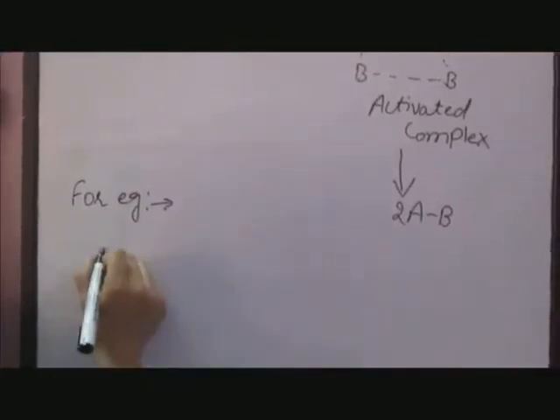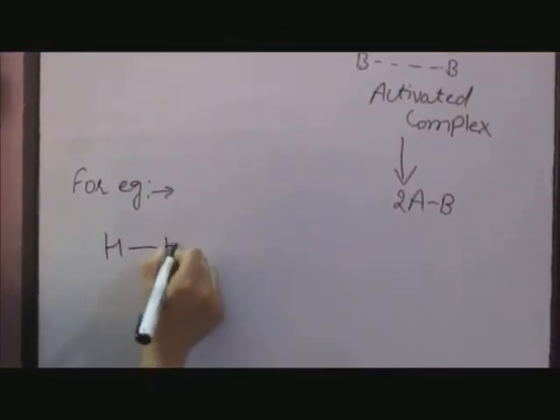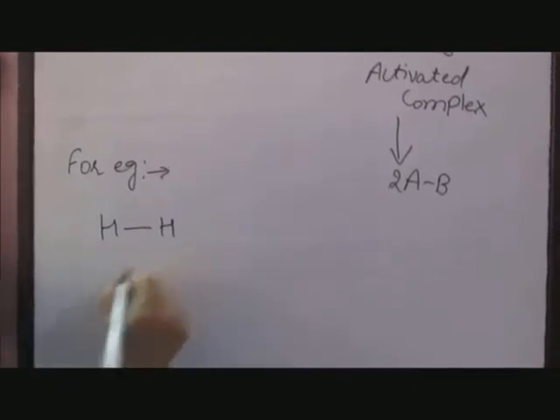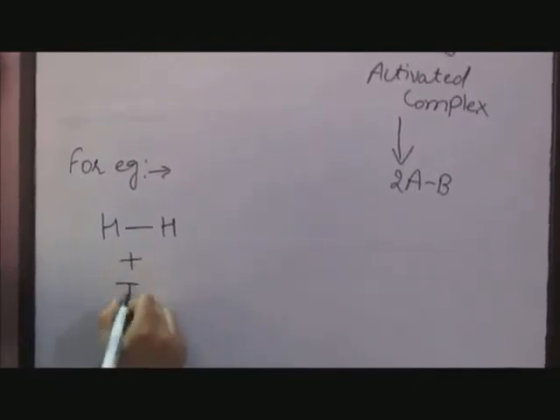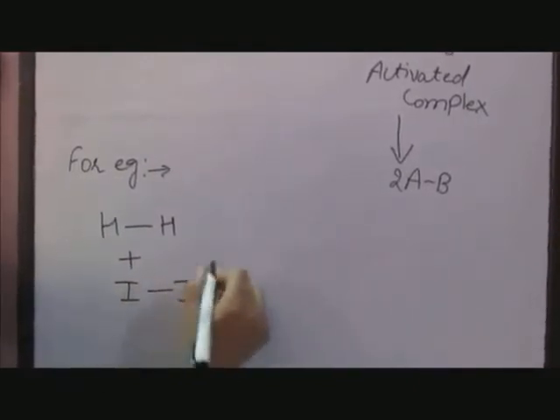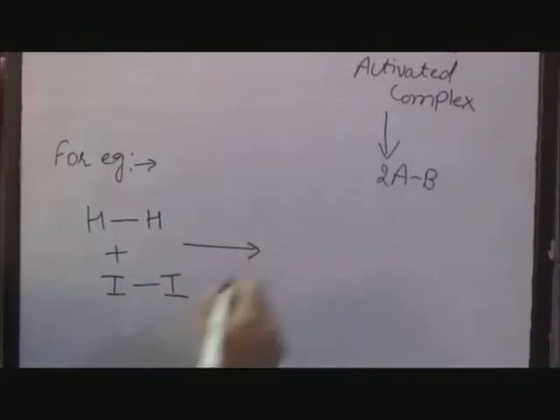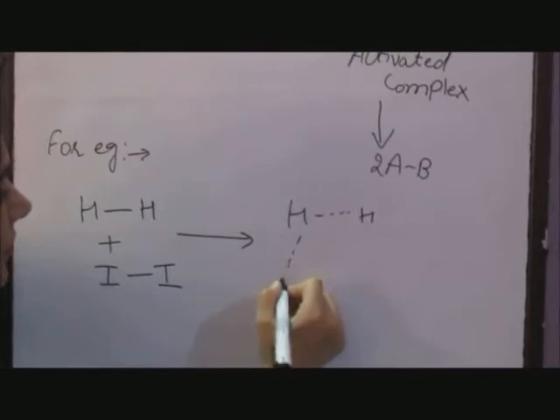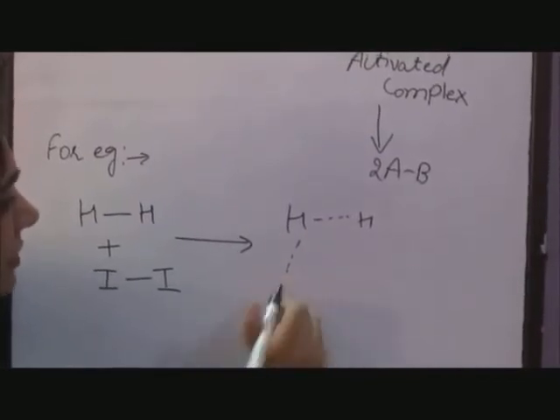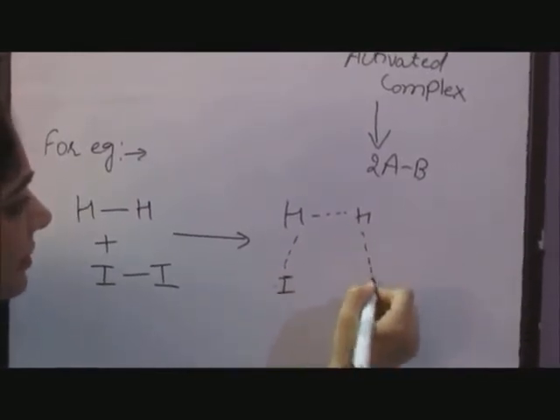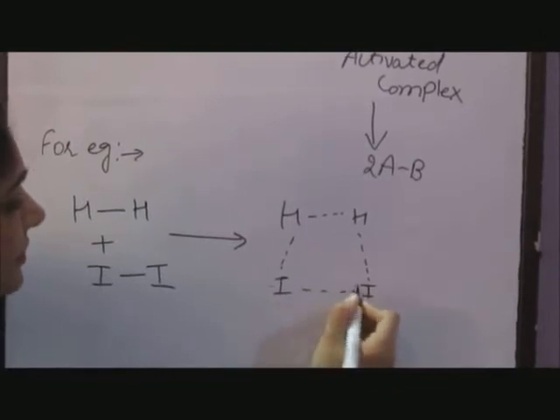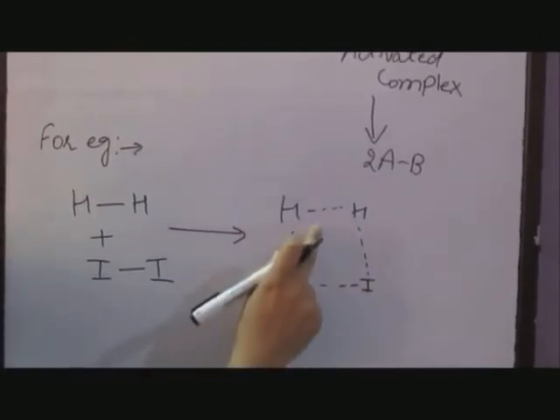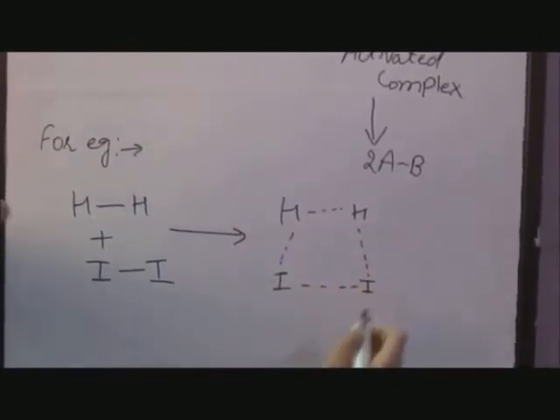For example, a hydrogen molecule combines with an iodine molecule to form an activated complex, and loosened bonds are shown by the dotted lines.